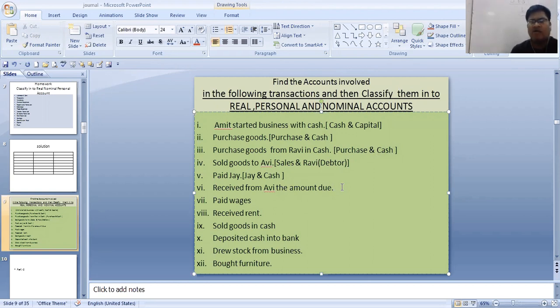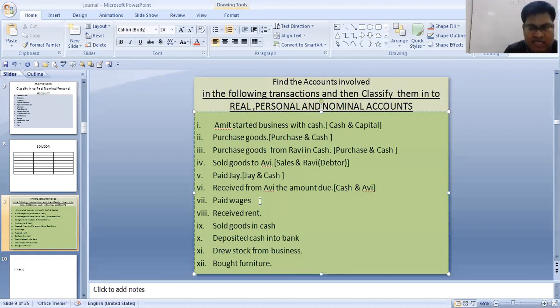Next is received from Avi, the amount due. That means over here also two accounts are involved. One is Avi and one is cash. Avi account is involved and cash account is involved. Cash account, because what we are receiving is nothing but cash. So we have two accounts involved over here. Cash is a real account, Avi is a personal account.